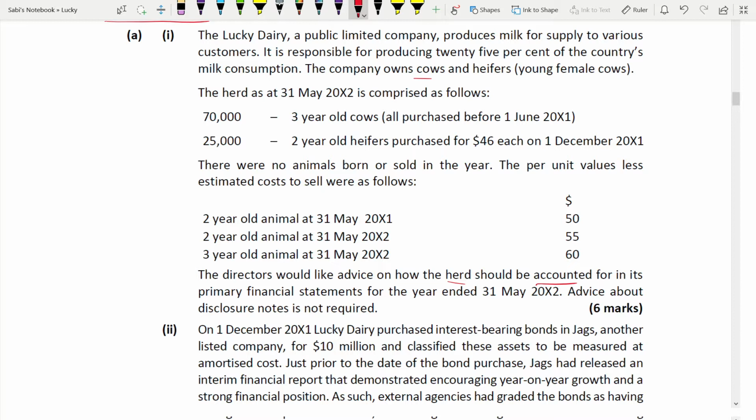In his primary financial statements. Primary financial statements are the statement of financial position and the statement of profit and loss. Cash flow is also included, but unless they specifically tell you about it, you don't include it, because it's for 6 marks. And advice about disclosure notes is not required. What you have to disclose, what you don't have to disclose, is not needed.